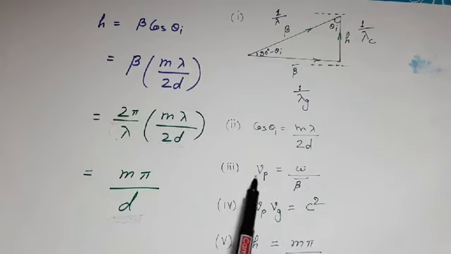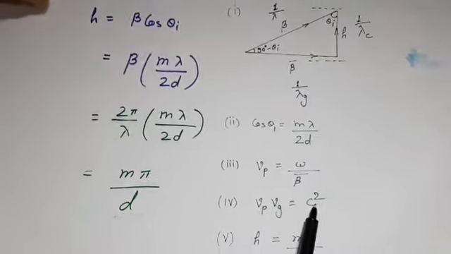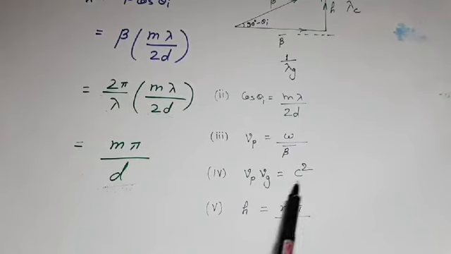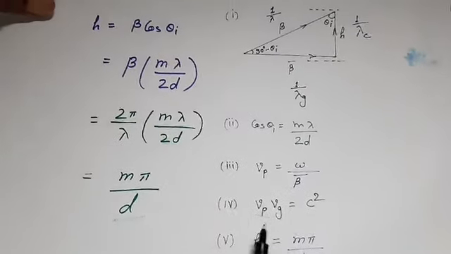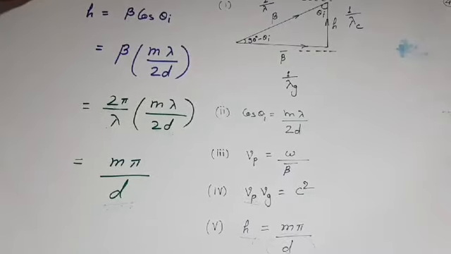We should remember phase velocity Vp is equal to omega upon beta bar. We should remember Vp into Vg is equal to c square, because if Vp is known, then we can calculate Vg, where Vg is equal to c square upon Vp. And we should also remember h is equal to m pi upon d. In exam, most of the questions are asked from these formulas only, so we should learn them carefully.